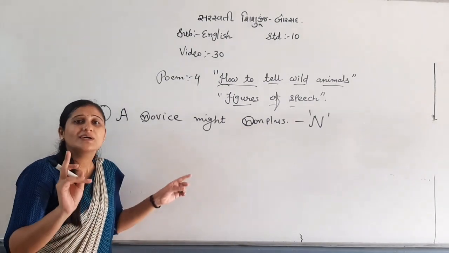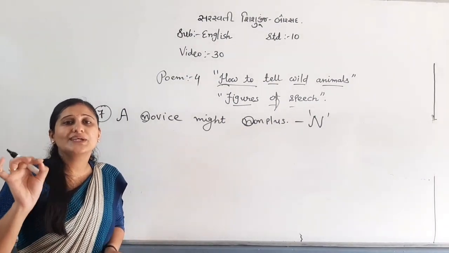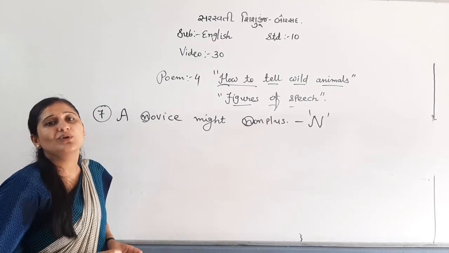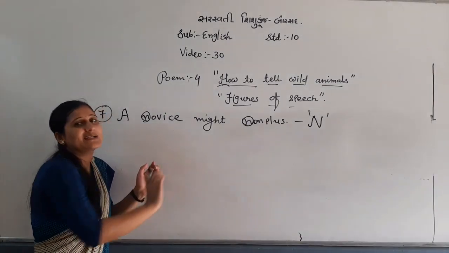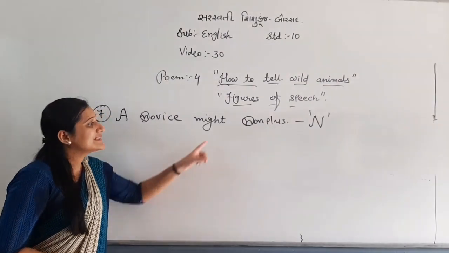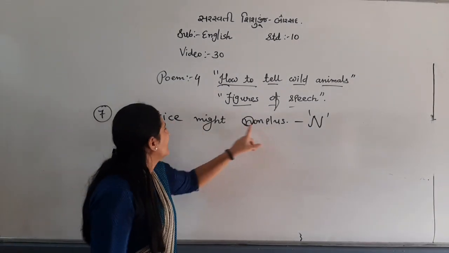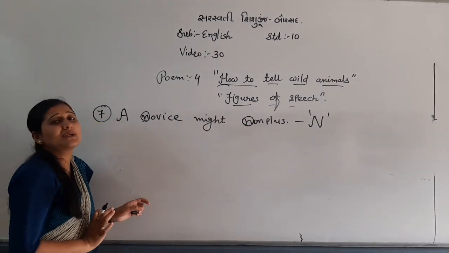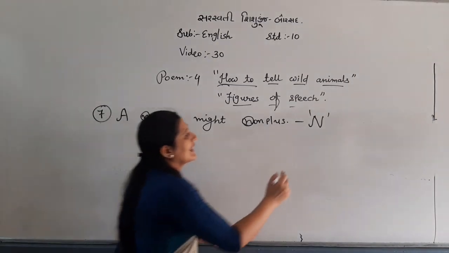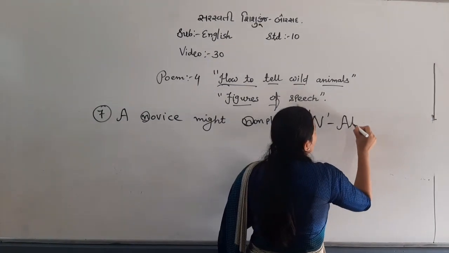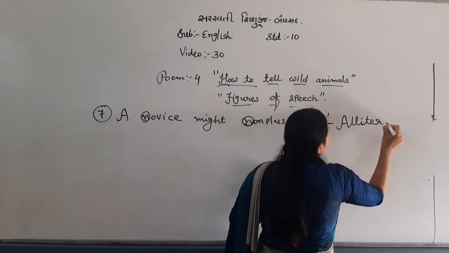Read and read. Repetition is a must. Then only will you remember when you write in the exam. See, N, this consonant letter is repeated. So again the N sound, we have alliteration.